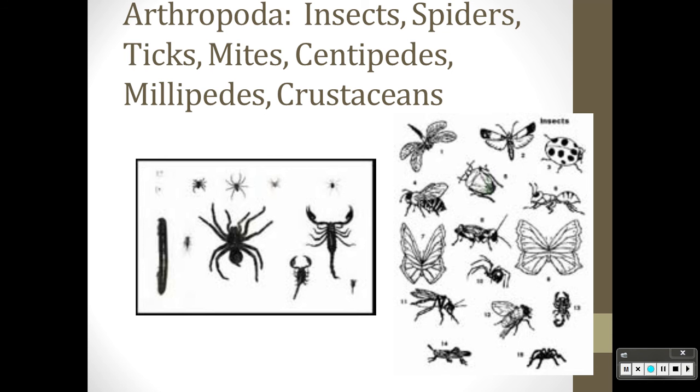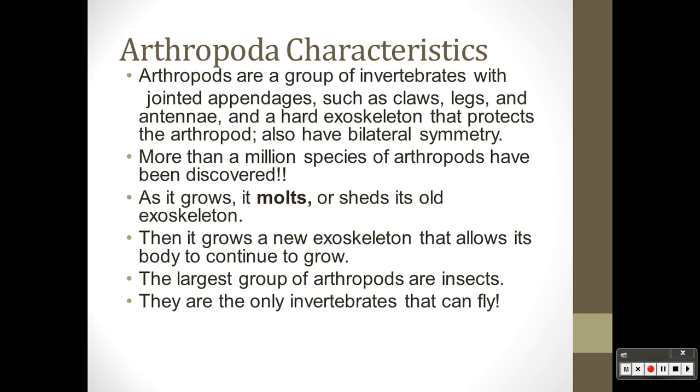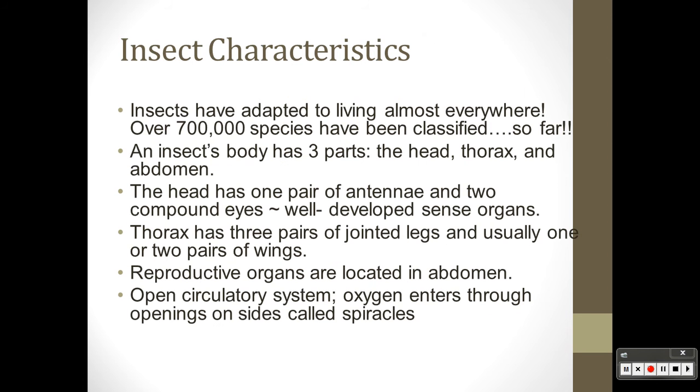Your basic features of arthropods are jointed legs, segmented body, hard outer shell. Okay, so all arthropods will have those features, and then those features are broken down into further groups. So again, jointed legs, outer shell, and segmented body.